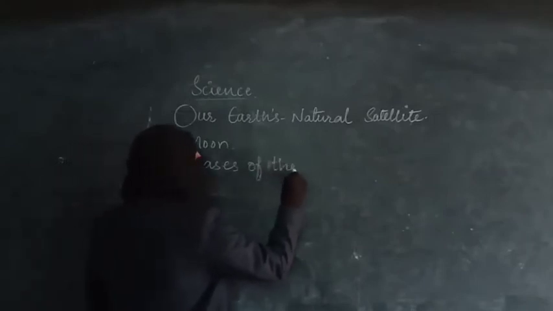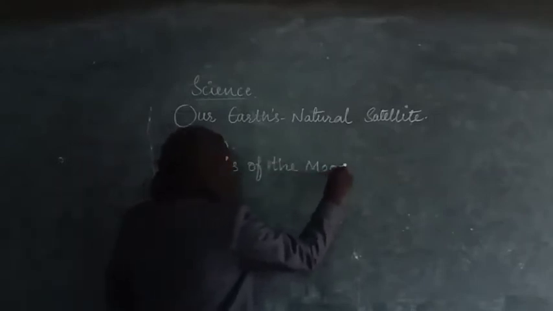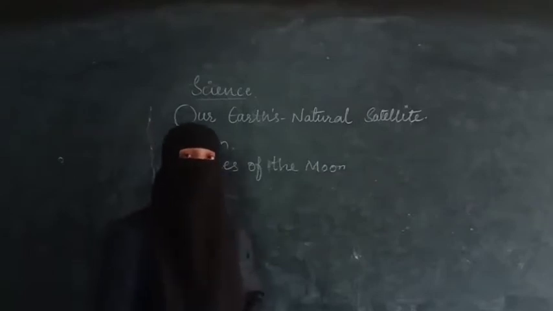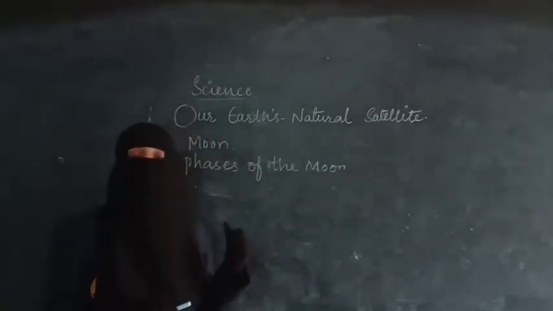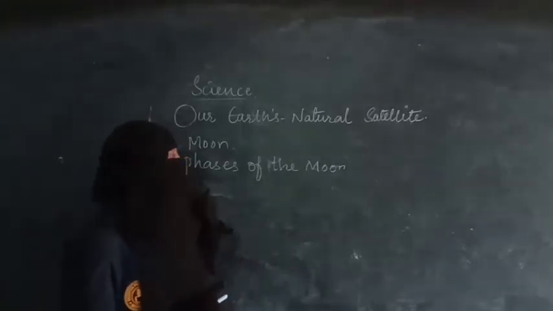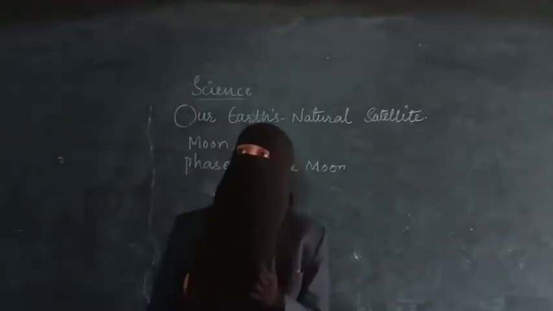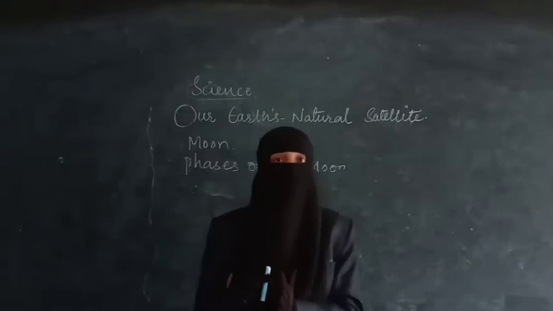Phases of the moon. It takes 28 days to complete these phases of the moon. The phases of the moon are nothing but the lighted part that is visible from the earth.